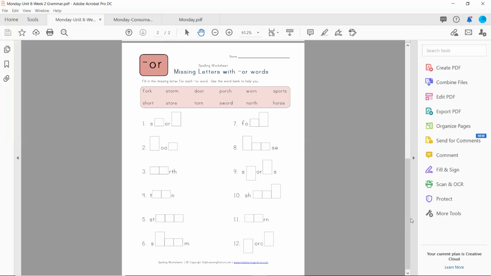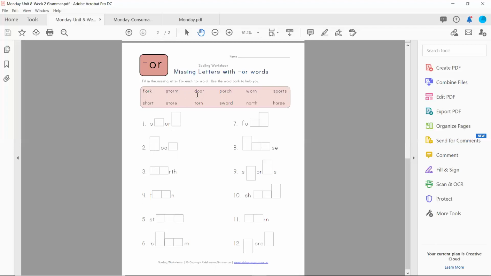So you're going to fill in the missing letter for each or word. Use the word bank to help you. I am just going to read the word bank to you. I'm going to do number 1 for you, and I would like you to try 2 through 12 on your own. So starting where my cursor is underneath, fork,